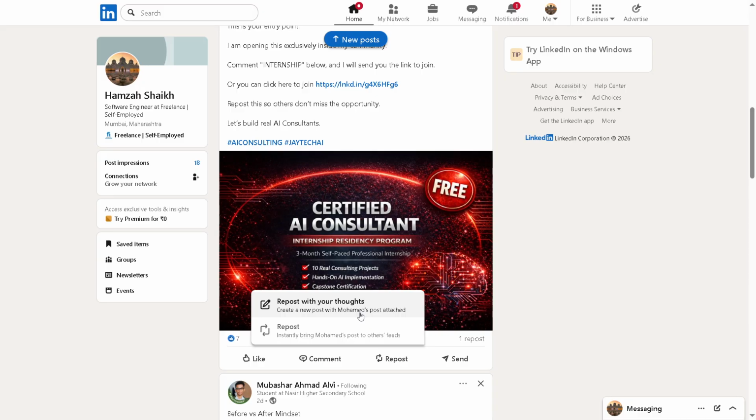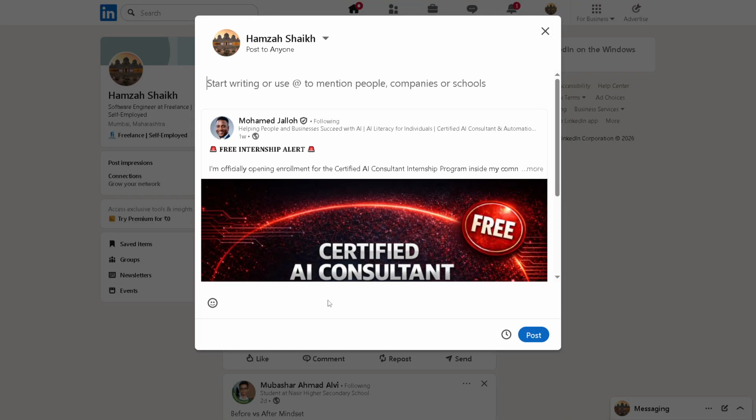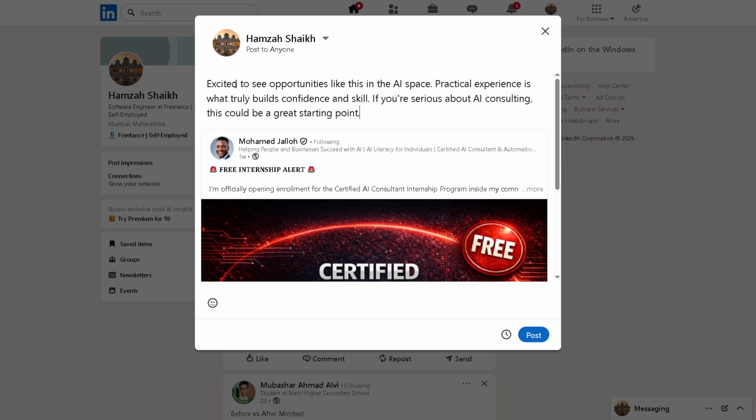When you click the repost button, you will be presented with options. Select the repost with your thoughts option to open a new text input window. This step is crucial because it allows you to add your unique perspective to the original content, turning a simple post into a rich dialogue.